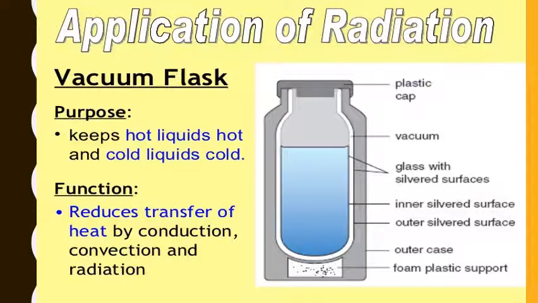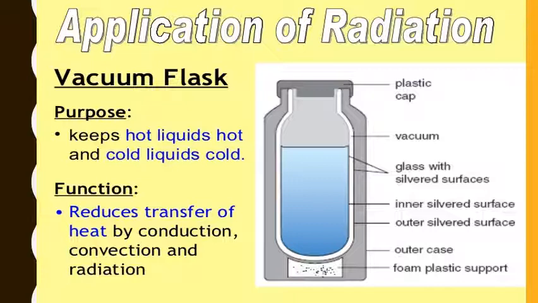A vacuum flask is a device which is used to keep hot liquids hot and cool liquids cool for a long time. Now let's see its structure, how it is made to avoid the loss of heat from its body. So it consists of a double-walled bottle made of thin glass with the inner surfaces of the walls silvered or polished. Air is pumped out of the space between the walls and thus a vacuum is created. The opening through which this is done is then sealed.